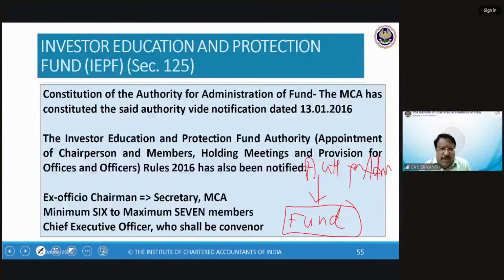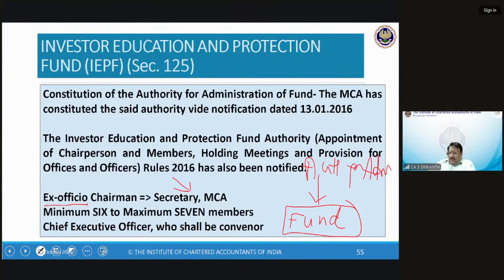It has a president, etc., who is called the ex officio chairman. Ex officio means he is not appointed as chairman of the IEPF. Once somebody becomes secretary of the Ministry of Corporate Affairs in Delhi, the gentleman or lady automatically becomes the ex officio chairperson of the IEPF. Then there are minimum 6 to 7 members of high reputation. We'll see what their qualifications are. Then there will be a CEO who will be the convener.